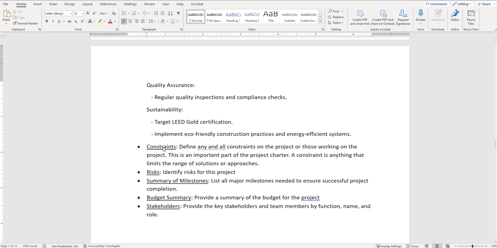So the next one is our constraints. Define any and all constraints on the project or those working on the project. This is an important part of the project charter. A constraint is anything that limits the range of solutions or approaches. So again, I would go through what ChatGPT has come up with, but you may need additional constraints.